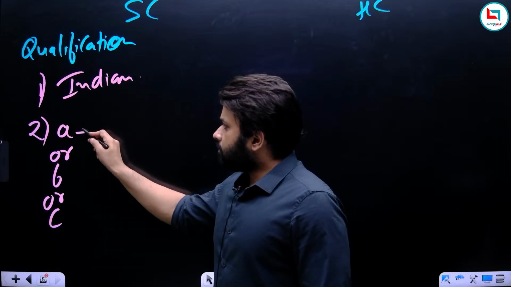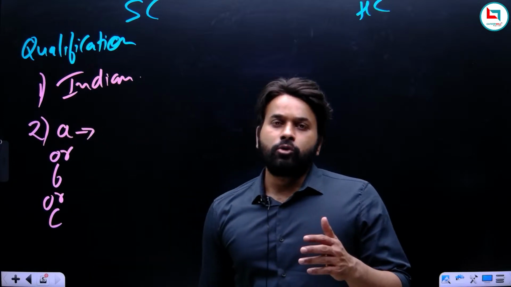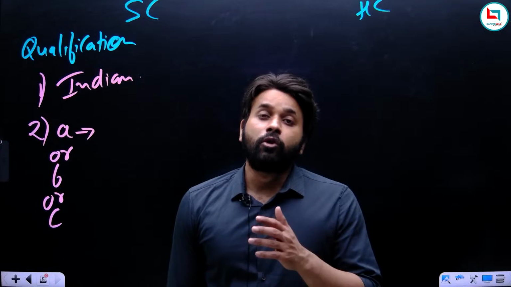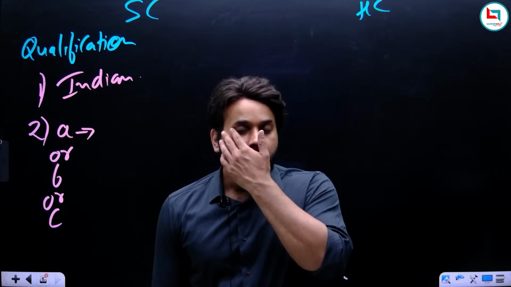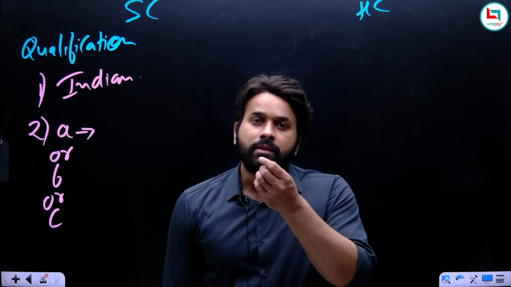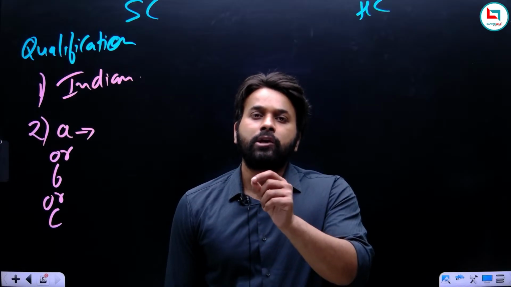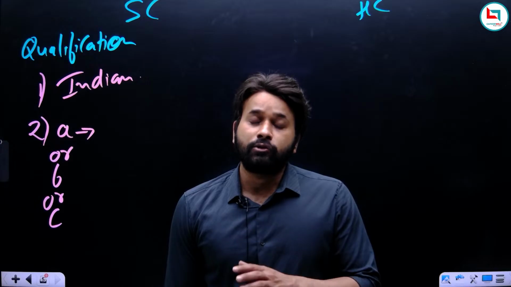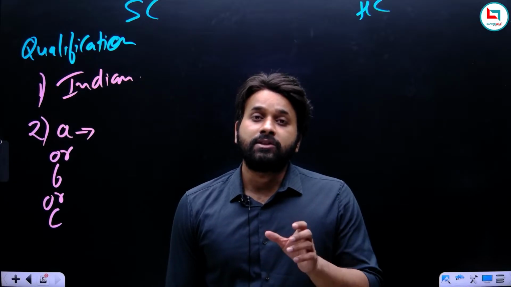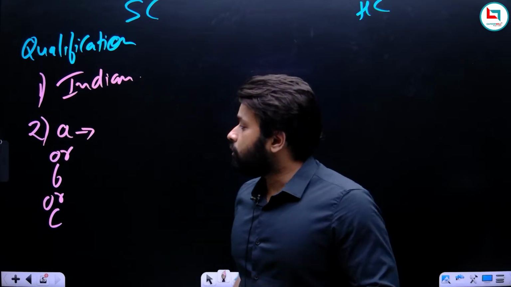Now, we want to choose a person who is eligible to become a judge of Supreme Court. And for becoming a judge of Supreme Court, the basic requirement is the knowledge of law. So if a person has the knowledge of law, then we can appoint him as the judge of Supreme Court. Now we have three options.